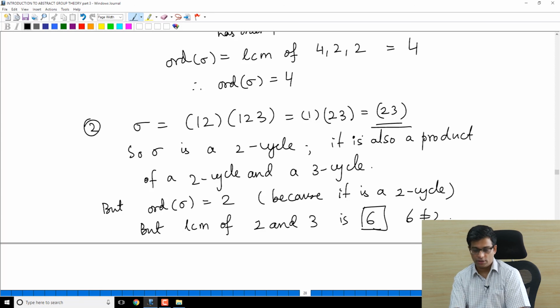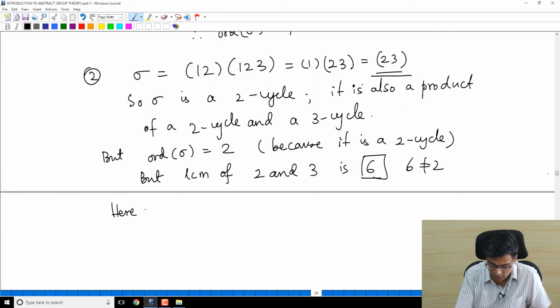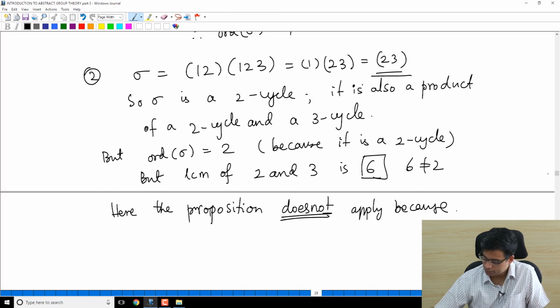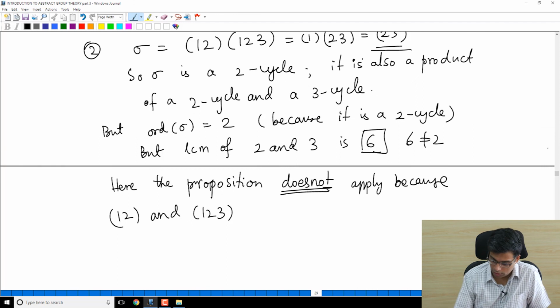So the proposition requires that the cycles are disjoint. The proposition does not apply here because (1 2) and (1 2 3) are not disjoint cycles.